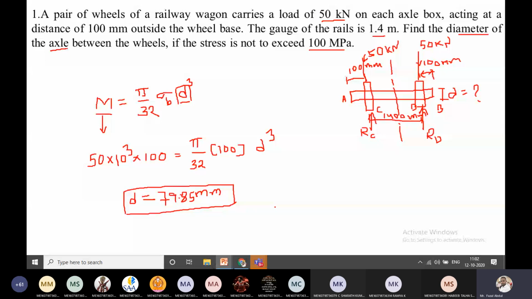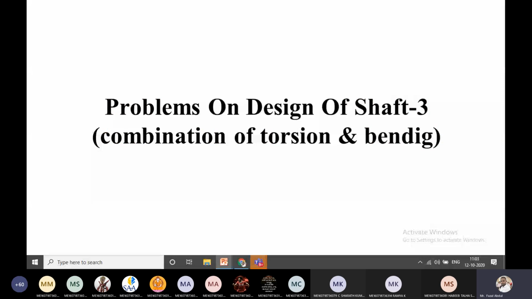You just copy in your notes, otherwise take a screenshot, and we'll go to the next problem. Now the problem that is coming now is a combination of torsion and bending. Okay, now see here, the first problem.